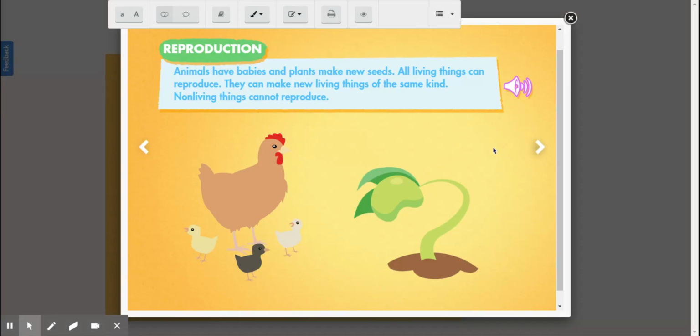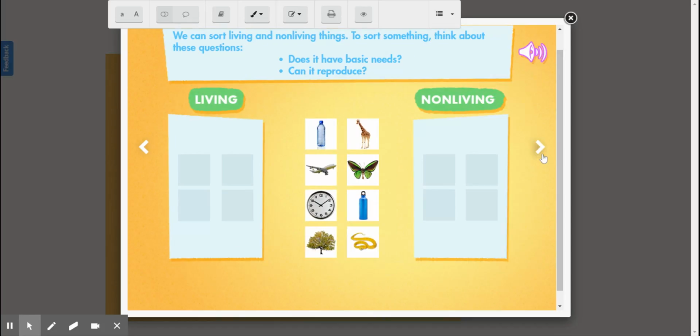Reproduction. Animals have babies and plants make new seeds. All living things can reproduce. They can make new living things of the same kind. Non-living things cannot reproduce. So a mama hen can reproduce and have baby chicks. And a seed of a plant, when it is put underneath the soil, will grow into a plant. And once the plant is fully grown, the seeds will drop back into the soil and create a cycle.